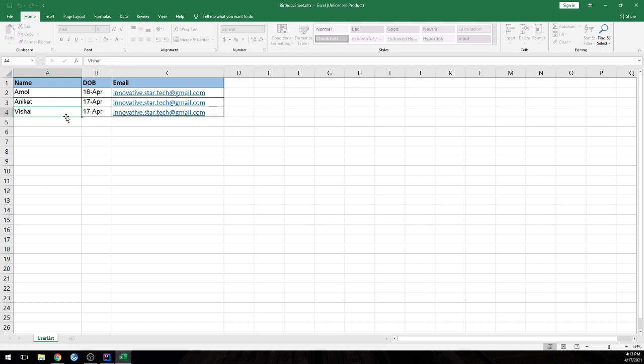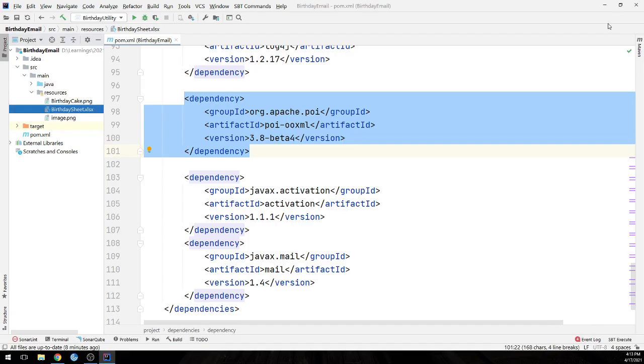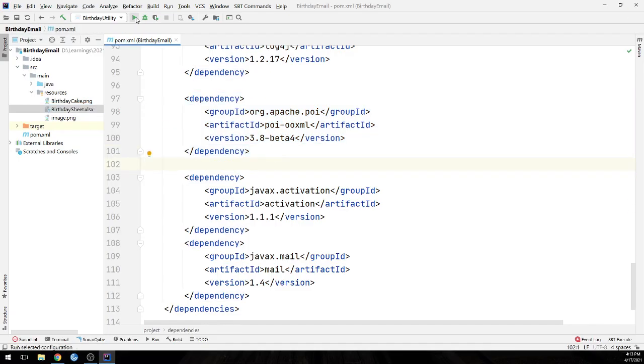So suppose Aniket and Vishal, these people have a birthday today only. These are the three columns, and we have kept our sheet name as user list. So let's close it and run it first.